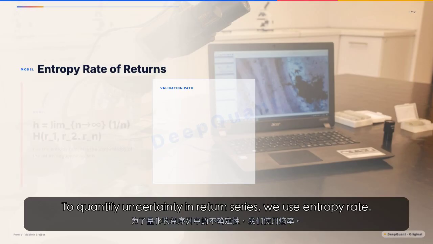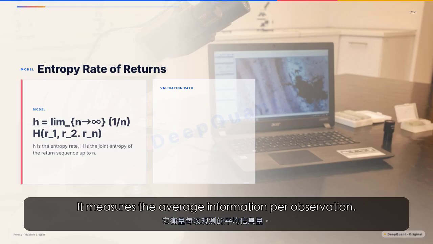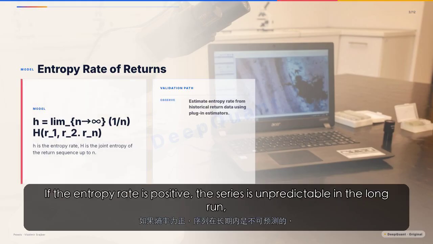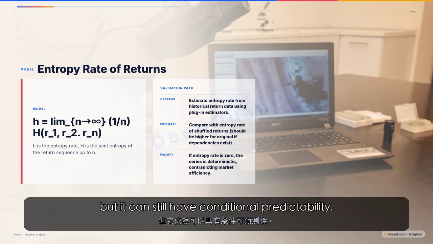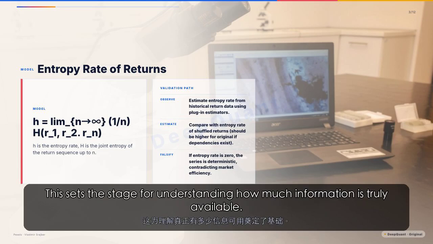To quantify uncertainty in return series, we use entropy rate. It measures the average information per observation. If the entropy rate is positive, the series is unpredictable in the long run, but it can still have conditional predictability. This sets the stage for understanding how much information is truly available.